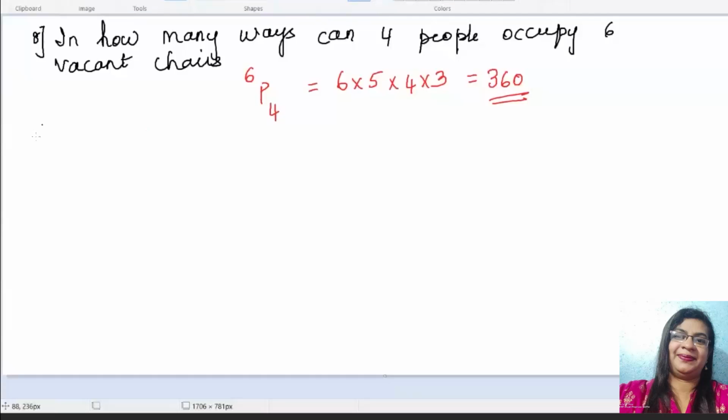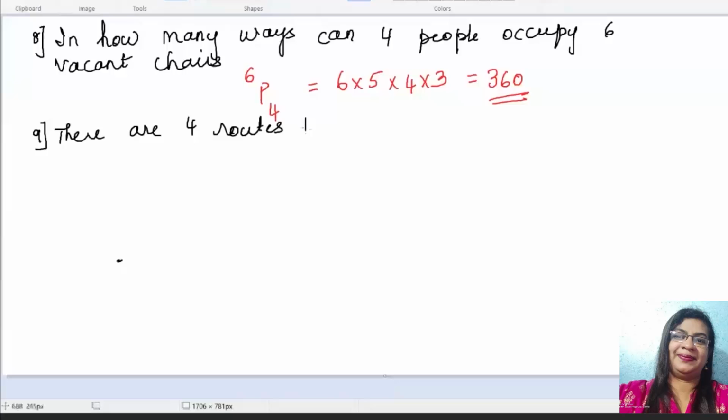Start from the top number. It is not 30. Start from 6. You have to reduce 4 times. So it is 6 into 5 into 4 into 3. So 1, 2, 3, 4 times over. What is this answer? 6 5s are 30. Yes. 4 3s are 12 and 12 3s are 36. So 360 ways it is possible.